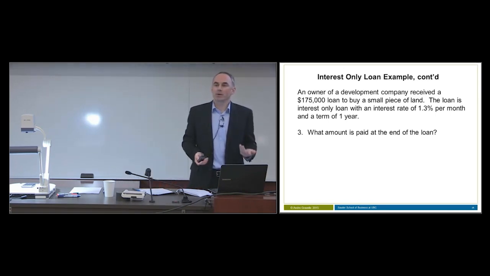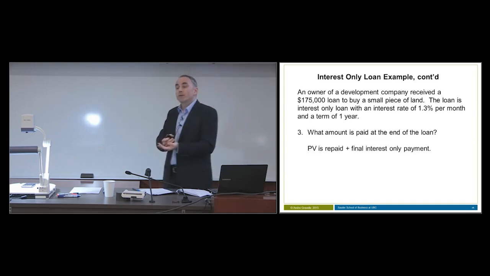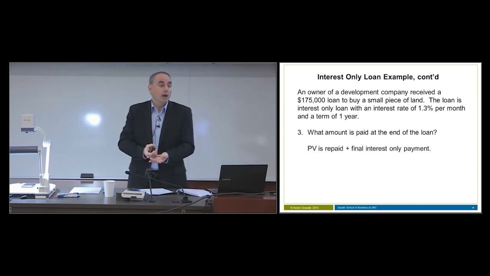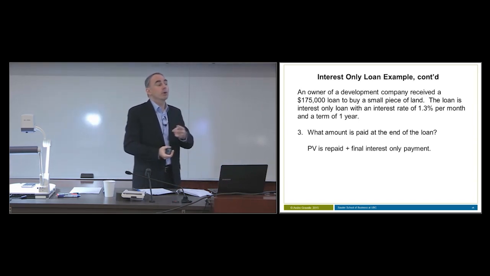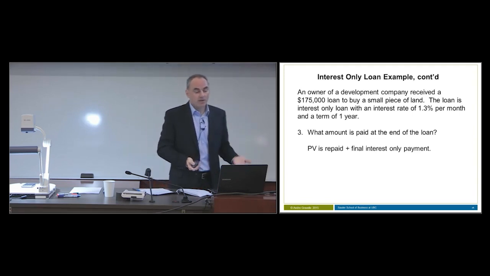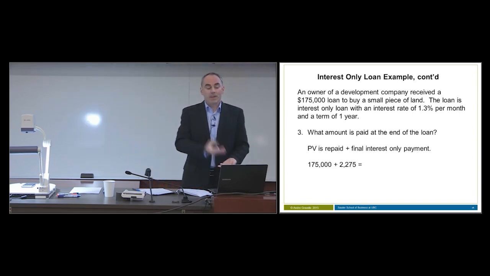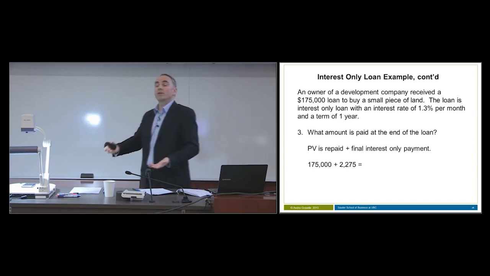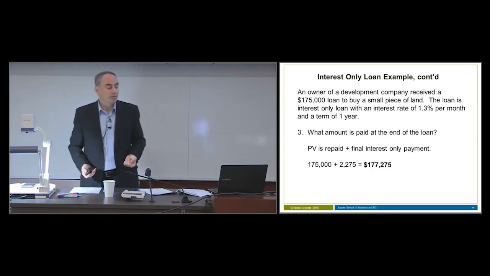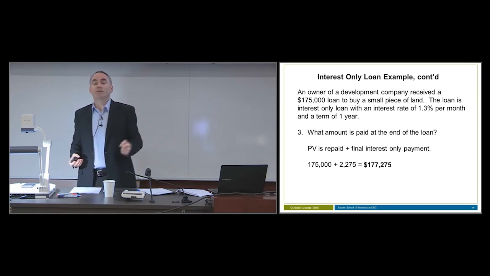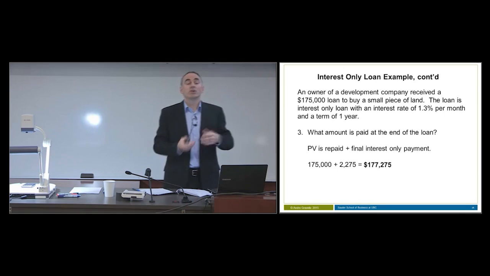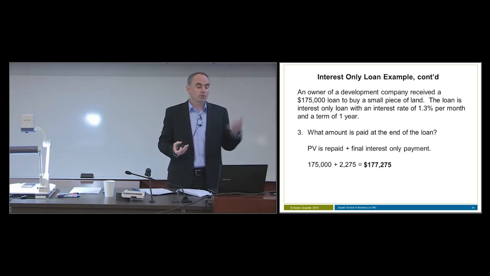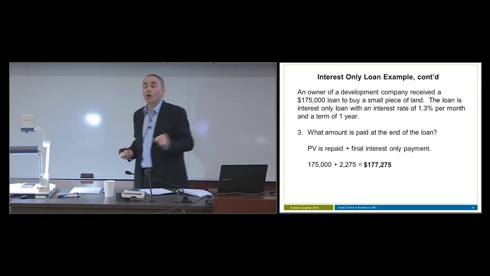Well, last day of the loan, very last day, you walk into the lender, what do you hand them over? Well, you have to pay them back the present value that you borrowed, so the loan amount is owed, plus the final payment of interest only. So there's two components. The present value of the loan is $175,000. The final interest-only payment is $2,275. At the end of the loan, you repay both those components, so $177,275. So each of those questions illustrates the unique nature of an interest-only loan. So you could see all of those different kinds of questions asked on an interest-only loan.